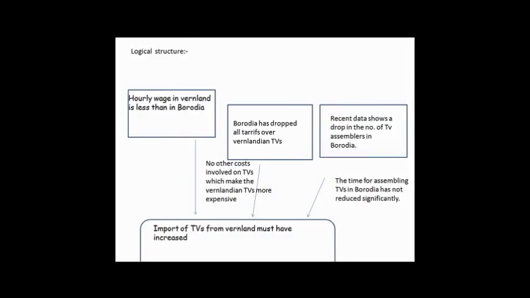So let's draw a logical structure as we already understood the meaning. The logical structure is that hourly wage in Vermland is less than it is in Borodia. Another independent fact stated is that Borodia has dropped all tariff on Vermland TVs, and the third independent fact stated is that recent data shows a drop in the number of TV assemblers in Borodia, and all this helps lead to a conclusion that import of TVs from Vermland must have increased. So, what could be the possible reasons for the author to say this?